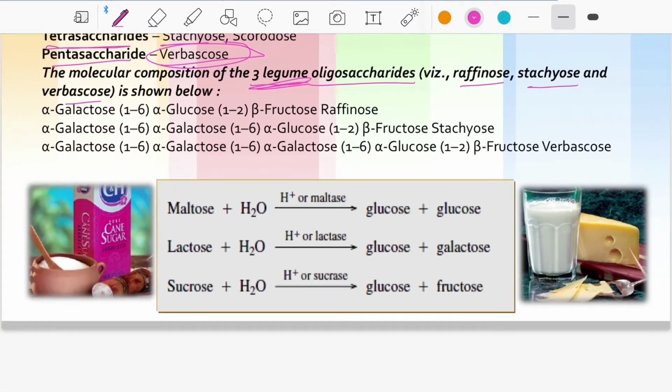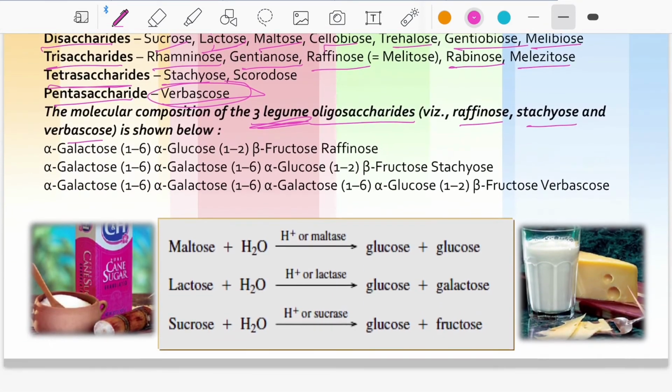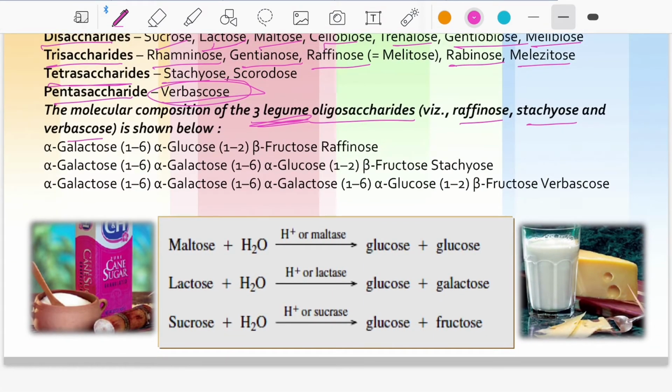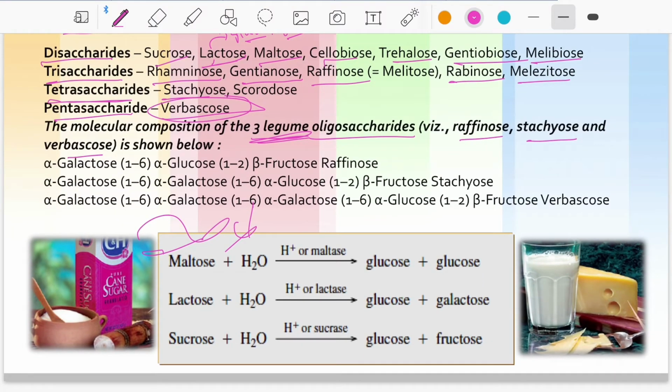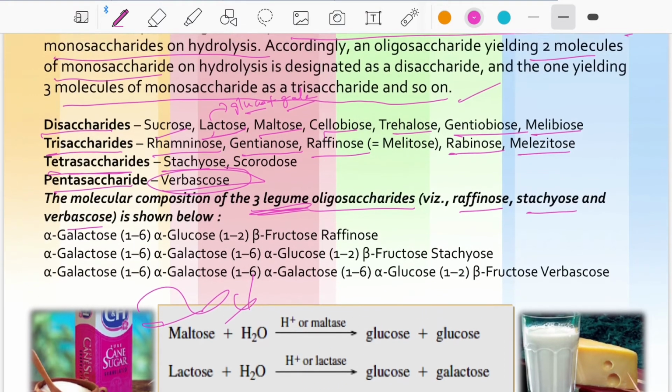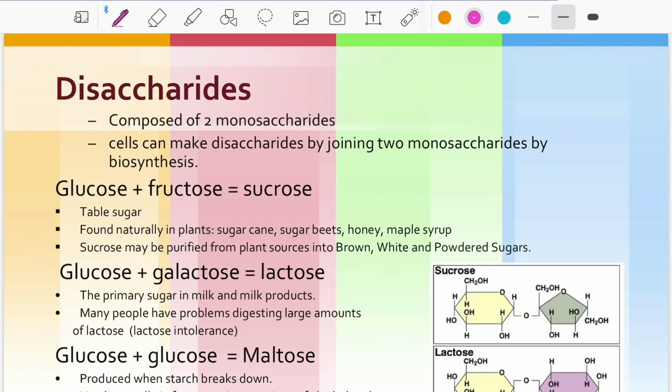Maltose when hydrolyzed is glucose plus glucose. Lactose when hydrolyzed gives glucose plus galactose, two different monosaccharides. And sucrose when hydrolyzed gives glucose plus fructose. This is how the disaccharides, maltose, lactose and sucrose, when hydrolyzed, give the same or different monosaccharides. Next we go to disaccharides.